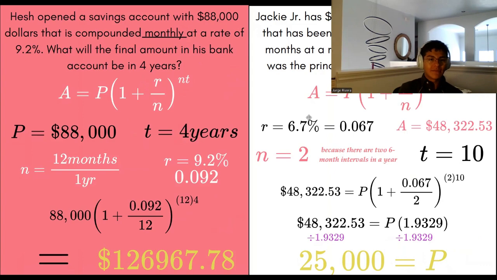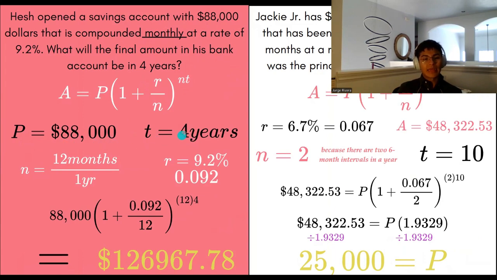Hesh opened a savings account with $88,000 that is compounded monthly at a rate of 9.2%. What will be the final amount in his bank account after 4 years? So here we have it. The principal he opened with, $88,000, is equal to P.